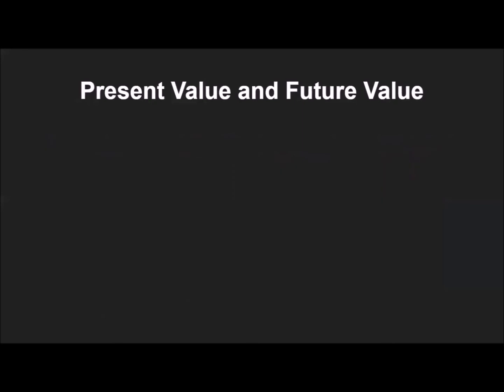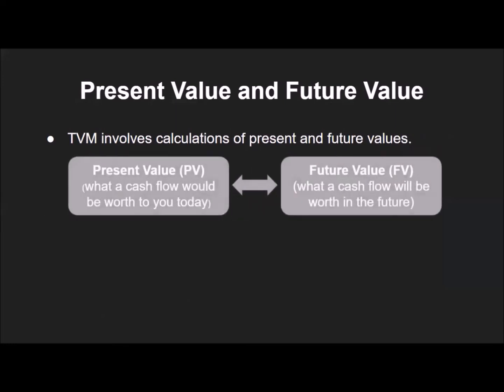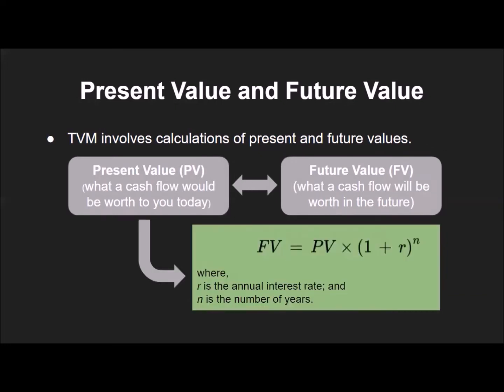From the previous examples, we can see how the future value is derived from the present value. Present value, or simply PV, is what a cash flow is worth today. Future value, or simply FV, is what a cash flow will be worth in the future. The formula is simple. The future value, FV, is equal to present value, PV, multiplied by 1 plus annual interest rate, R, to the power of n.